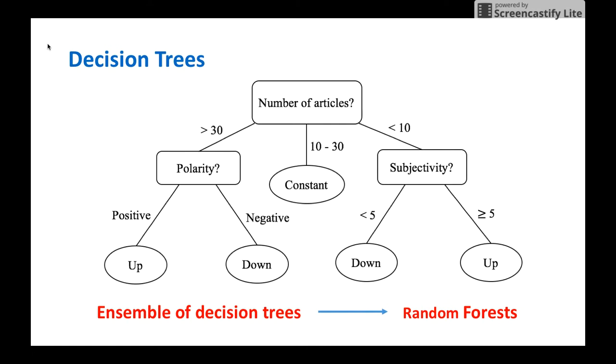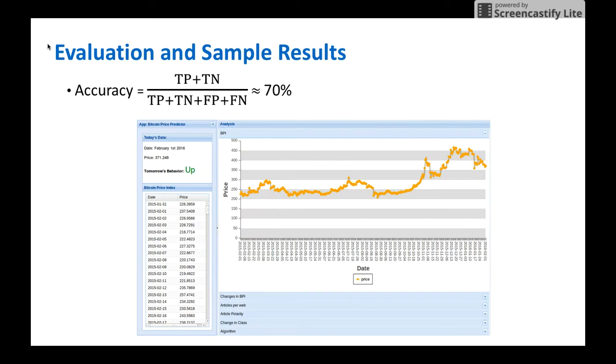For example, the data point that has more than 30 articles will be further checked for polarity. A data point with more than 30 articles and positive polarity will then be predicted to be in class up, meaning that the Bitcoin market will go up the next day. Using the random forest algorithm, we created our classifier using the training set and evaluated the performance using the test data. We obtained an accuracy of about 70%, which is similar to the results published by the AZ FinTech system.